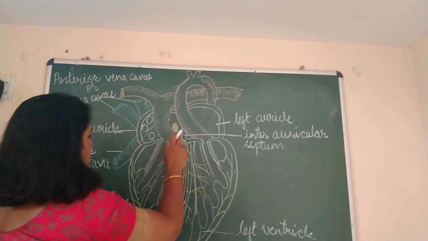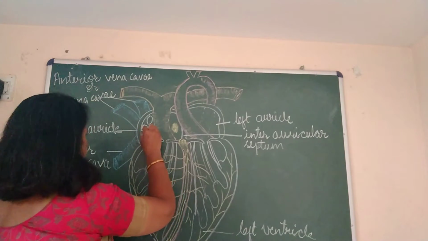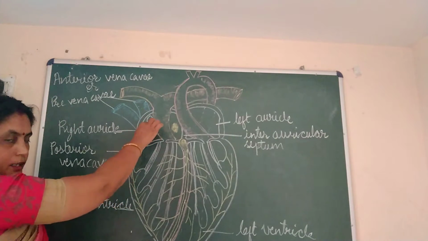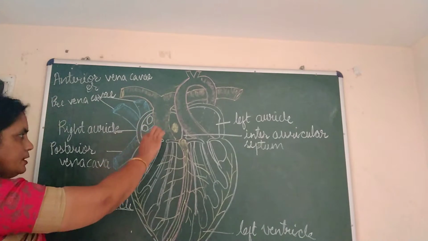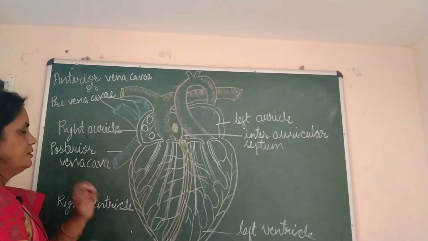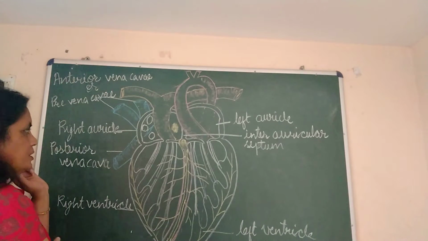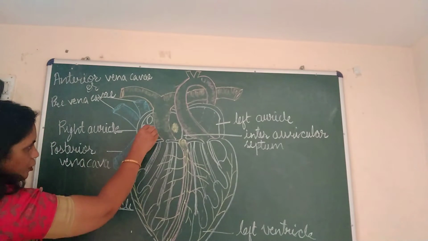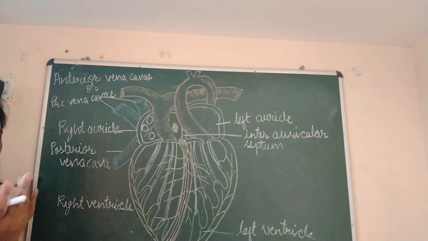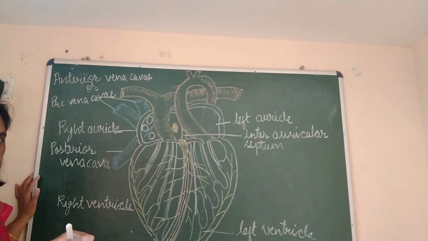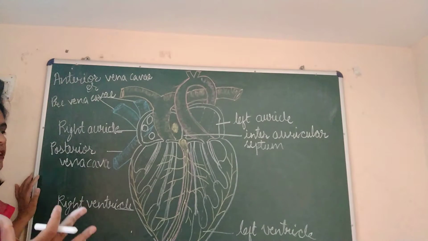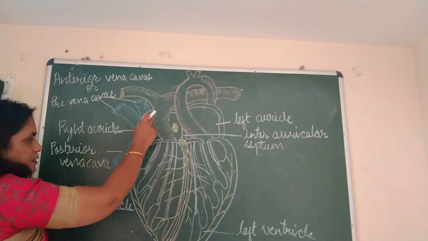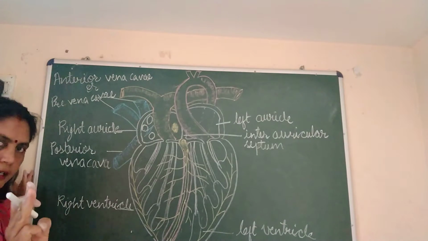In the same way, let us see these structures also. These are the openings of the pre-vena cava into the right auricle. This is the opening of the post vena cava, or posterior vena cava, into the right auricle. And there is a valve. A valve is something which controls the opening and closing of some structure. So this valve controls the opening and closing of these three vena cava.